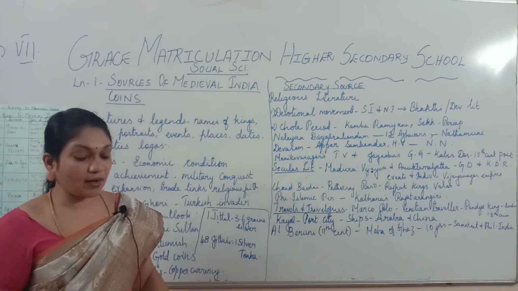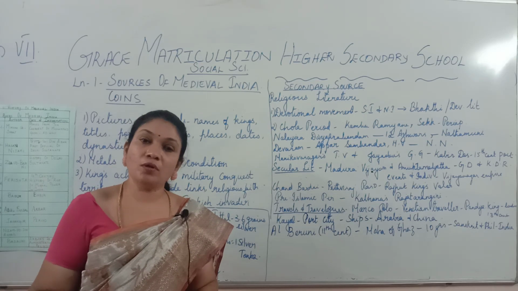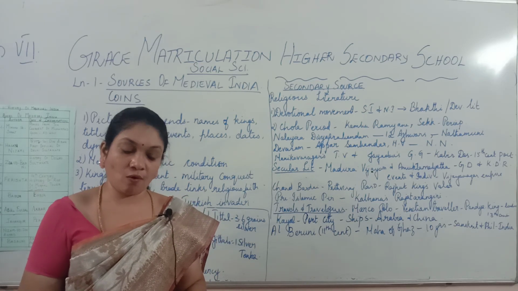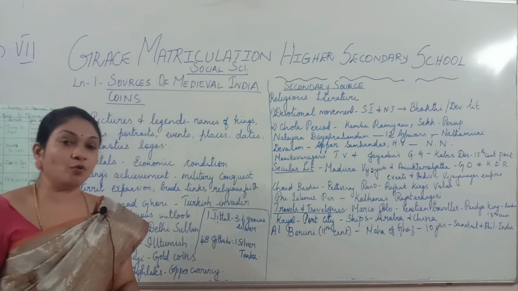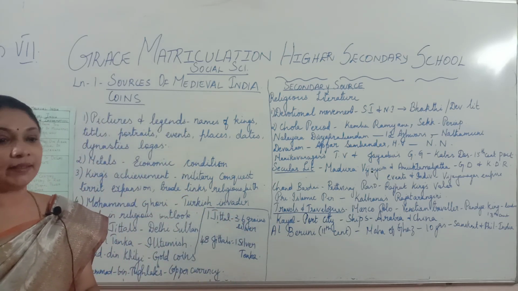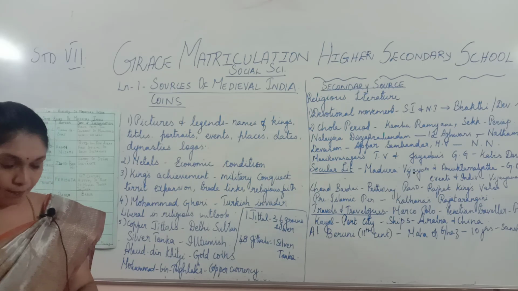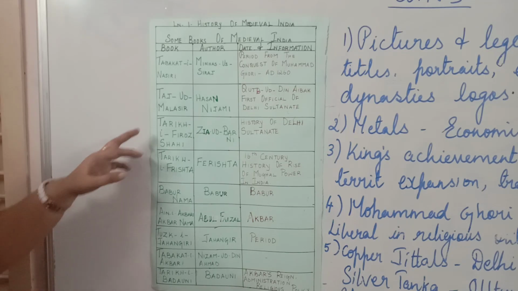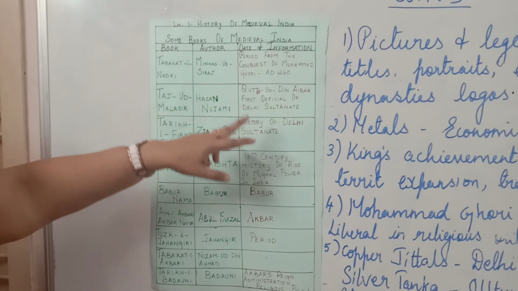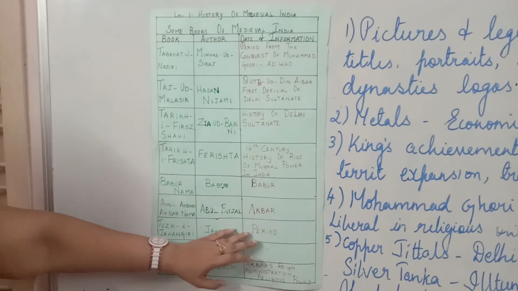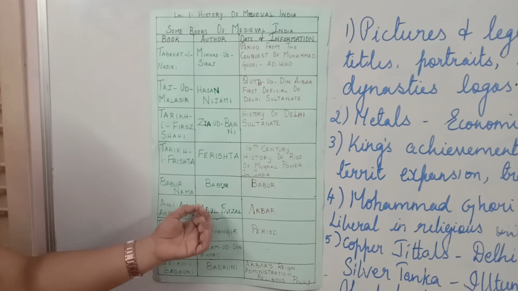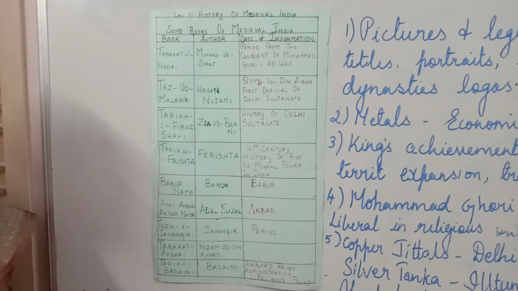So these are all secondary sources. I told you, you also have books, biographies and autobiographies. So now we will go to that. We will know about the books, the authors and the importance of those books. Now you can see here, look at this chart, some books of medieval India. I have given you the account of the books, the author and what information the book provides.